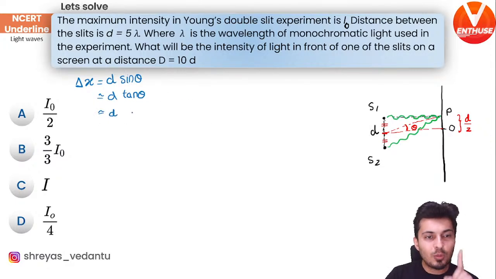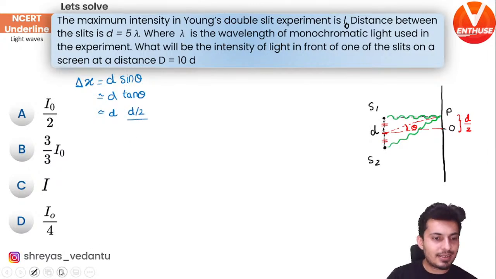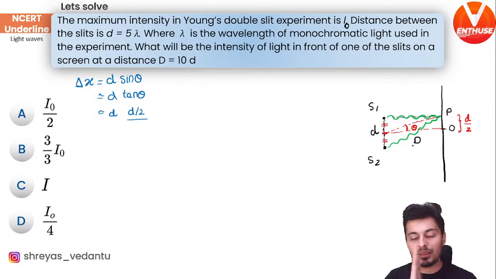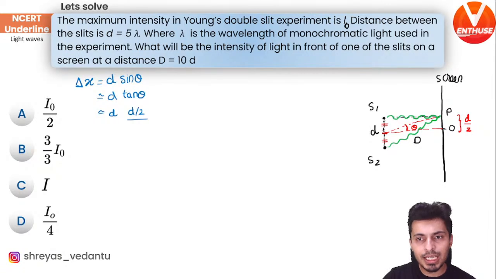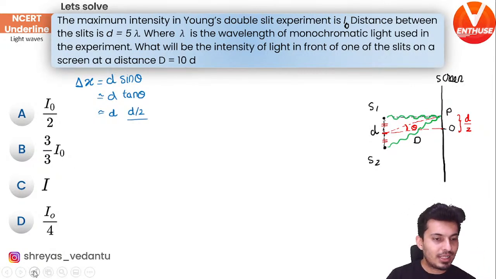You can see that very clearly from this diagram. In that right angle triangle, opposite to theta you have the side d by 2, and the adjacent side is the distance between the slits and the screen, that's capital D.